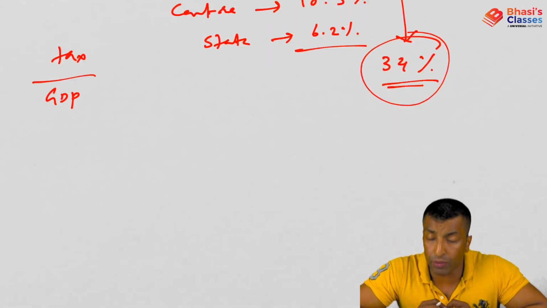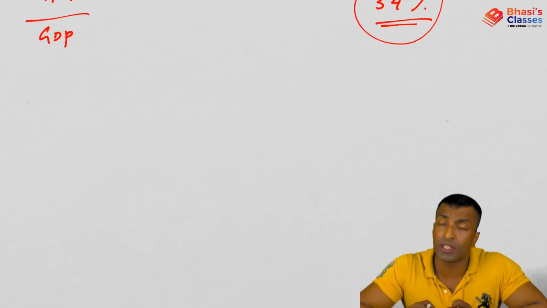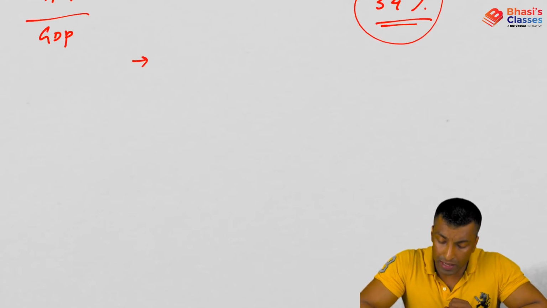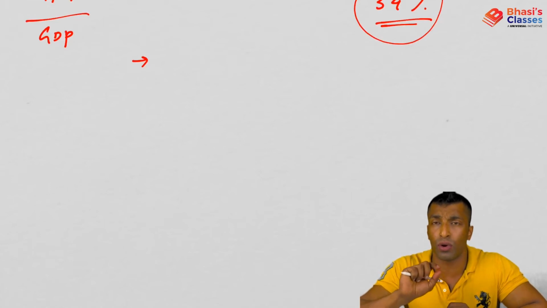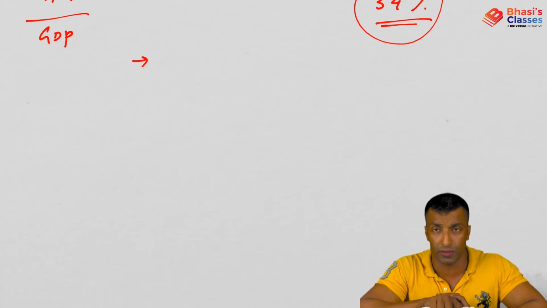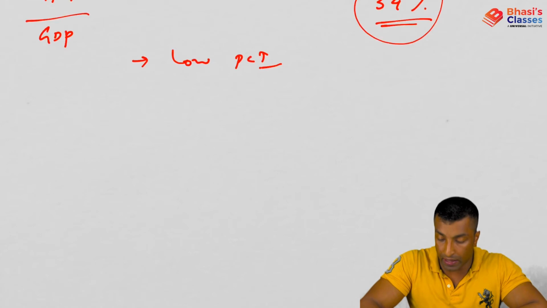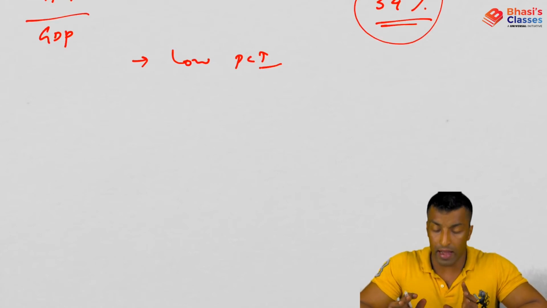And this was one of the questions in prelims also in 2016. And the question was, which among the following are the reasons for low tax to GDP ratio? So the options were like this. I don't remember whether it was which among the following were the reasons, or which among the following is not a reason. Anyway, I'm going to discuss that. I'll give you the 4 options which were there. So the first one was actually low per capita income. Now you can apply your logic here and you can get this answer for the first case.